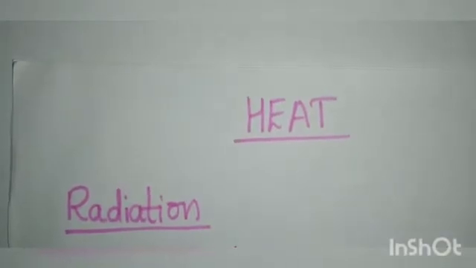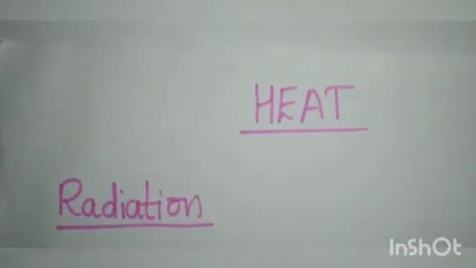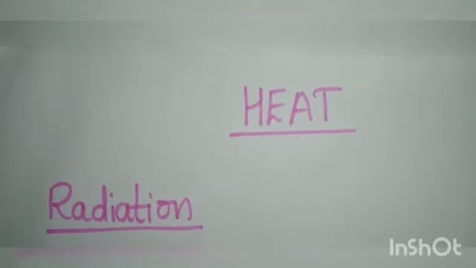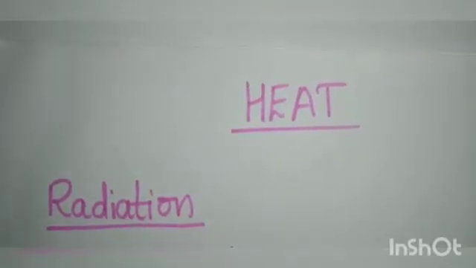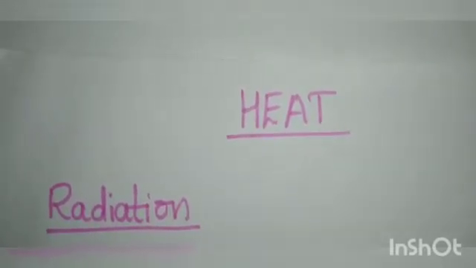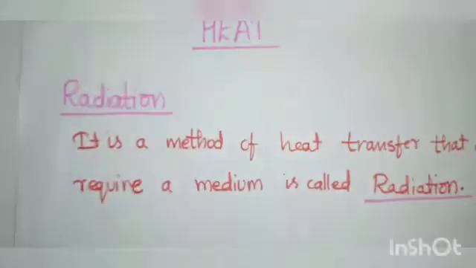In the method of conduction or convection, we need a medium through which heat is transferred. So in conduction and convection, the heat is transferred through a medium, right? Whether it may be a metal or air, in that method the heat is transferring. But in case of radiation, there is no requirement of a medium.